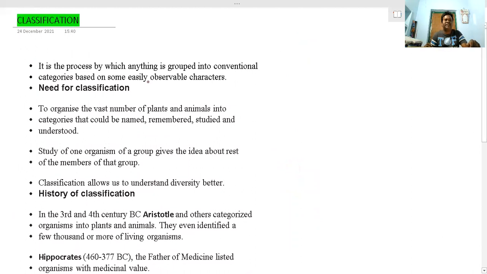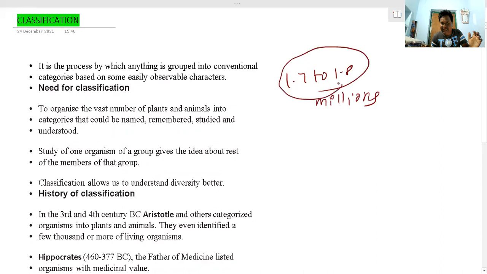Now we are studying classification. What does classification mean, and what is its major importance? We already discussed it. Classification is very important because there are 1.7 to 1.8 million organisms. That is the reason these organisms can be included in convenient categories based on some easily observable characters. So how can this classification be done?